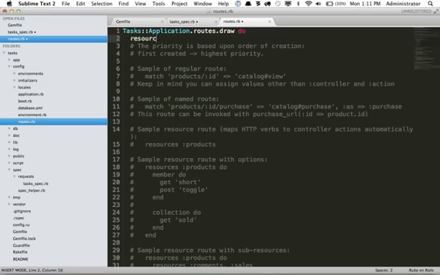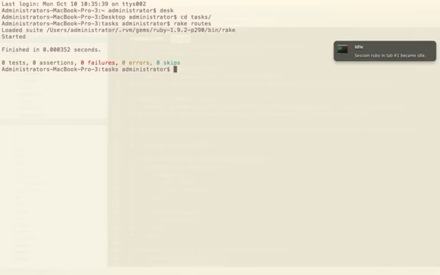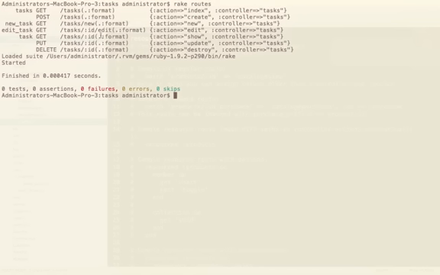If I type resources :tasks, it's going to create 7 routes. Now watch what happens if I rerun rake routes. Now we have these 7 paths for get, post, put, and delete. You can see we're also given these keywords. For example, if we wanted to browse to /tasks/:id/edit, you can see we can use this keyword, edit_task.